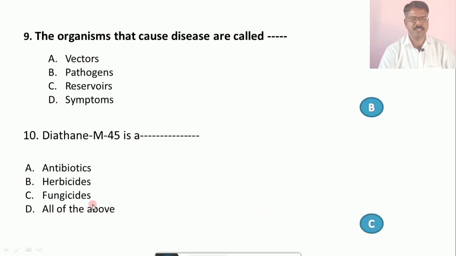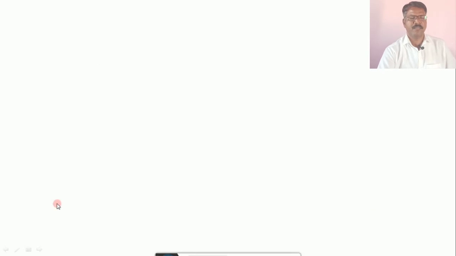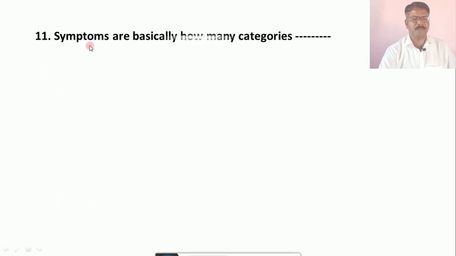The correct answer is C, that is fungicides. Question number 11, symptoms are basically categorized into how many categories? Options are A. 1 category, B. 4 categories, C. 2 categories, D. 3 categories. Generally, symptoms are categorized into 4 categories, and the correct answer is B.